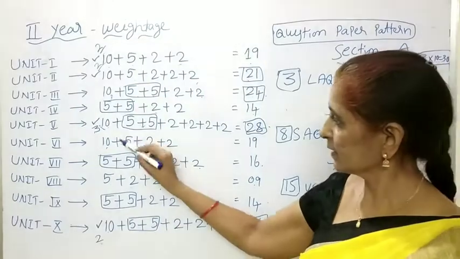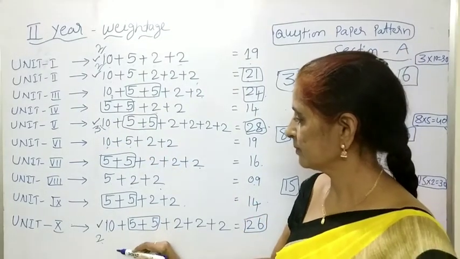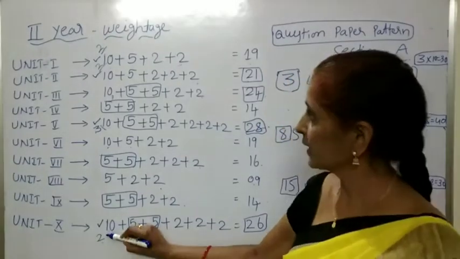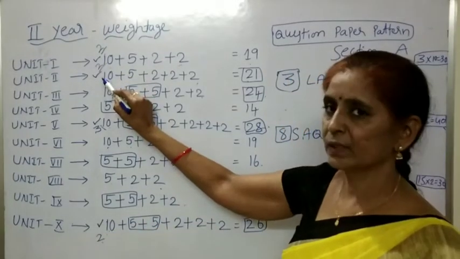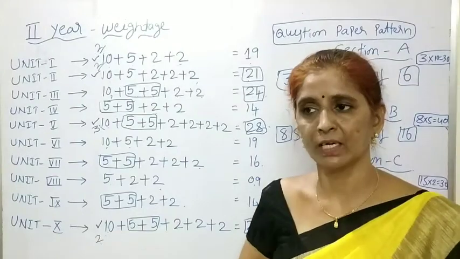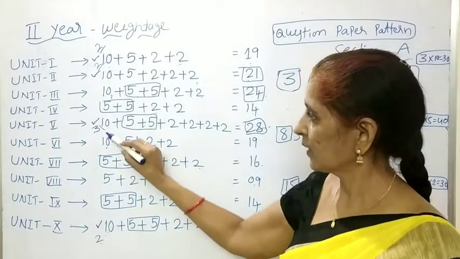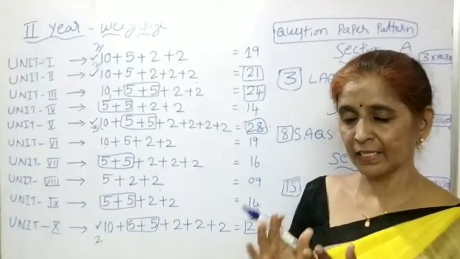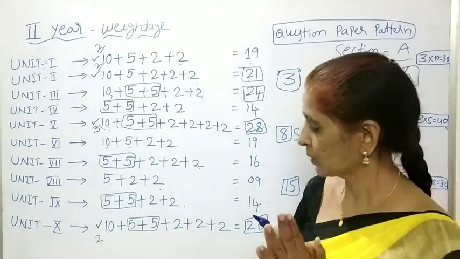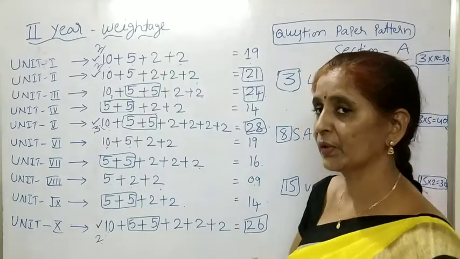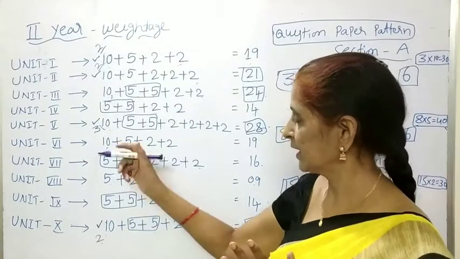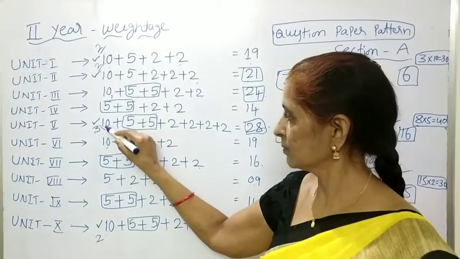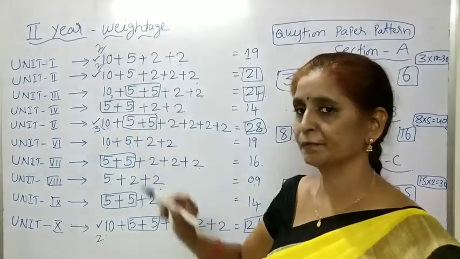Okay guys. So in this way, for the LAQs, the average students first concentrate on 10th unit, first and second units, and those who are able to learn some more LAQs have to concentrate on the 5th unit. In this way, children, it is clear for LAQs, you have to concentrate mainly on 3 units: first, second and 10th. Later, the children who are able to learn some more have to concentrate on the 5th unit.